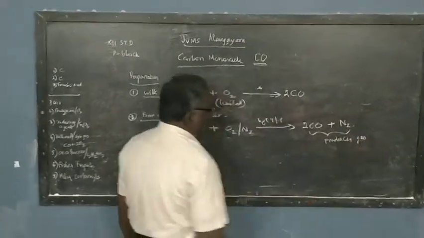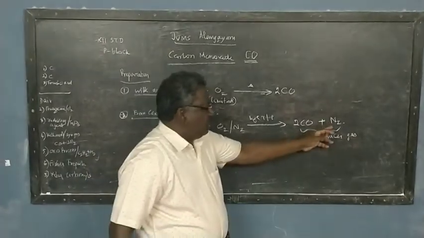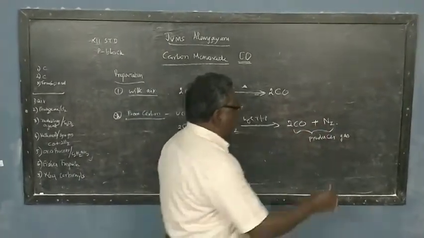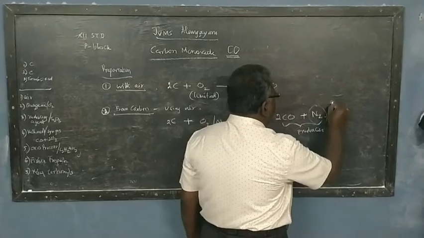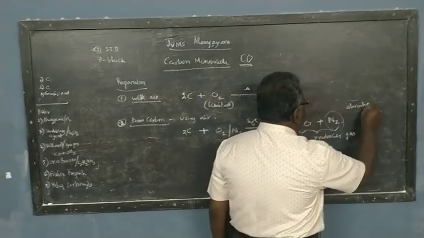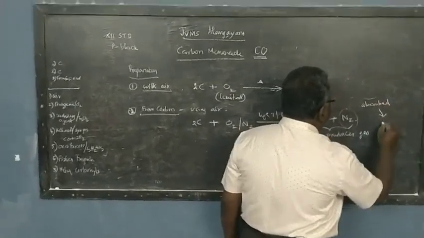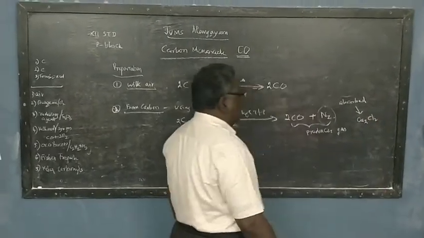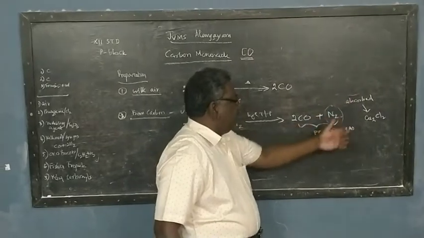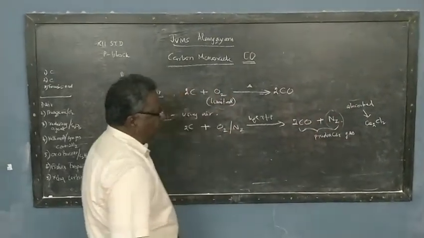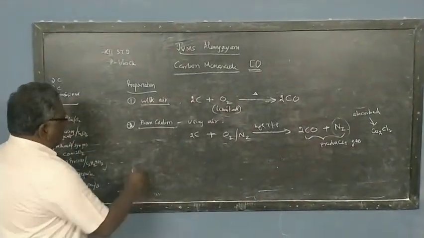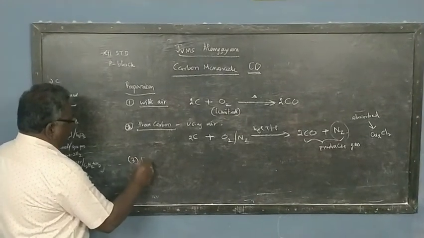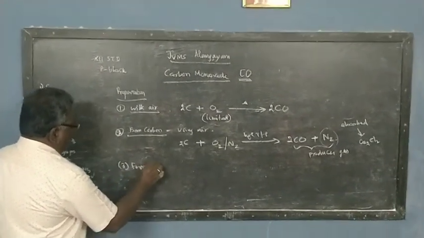In this producer gas there is nitrogen, and this nitrogen can be absorbed by passing through cuprous chloride. If we pass it through the cuprous chloride solution, nitrogen will be absorbed and we will get pure carbon monoxide gas. And the third preparation is from formic acid.